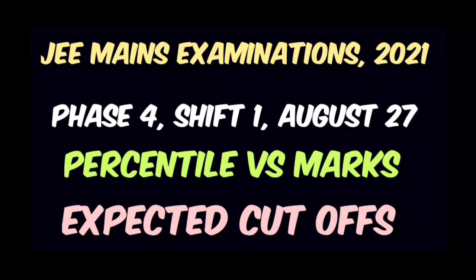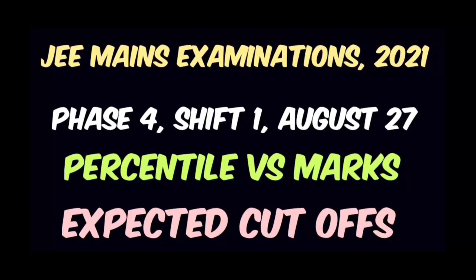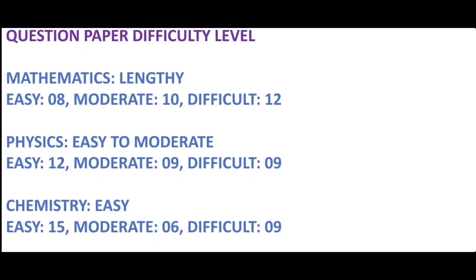Here is an analysis on the Phase 4 Shift 1 examination conducted on August 27. The analysis includes difficulty level of the question paper, percentile versus marks, and expected cutoffs. Here is a little disclaimer for you all. The analysis is purely based on the students' responses and the experts' opinion on the question paper. Difficulty level of the question paper.